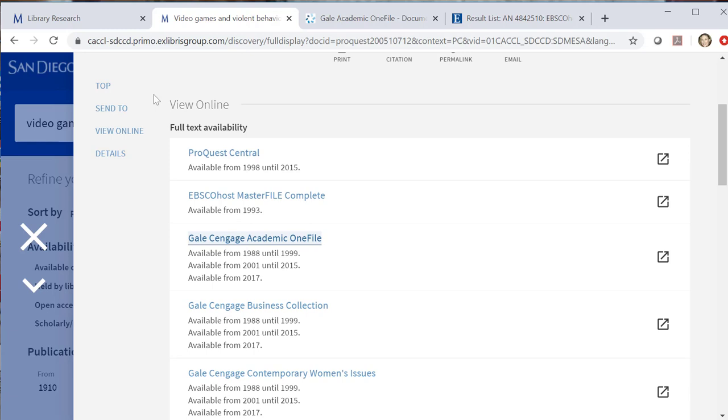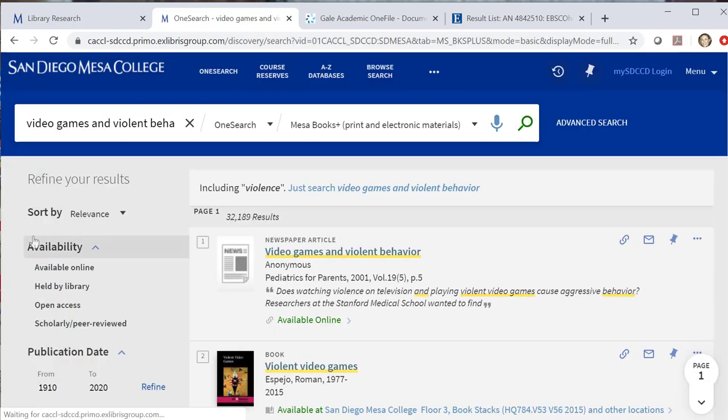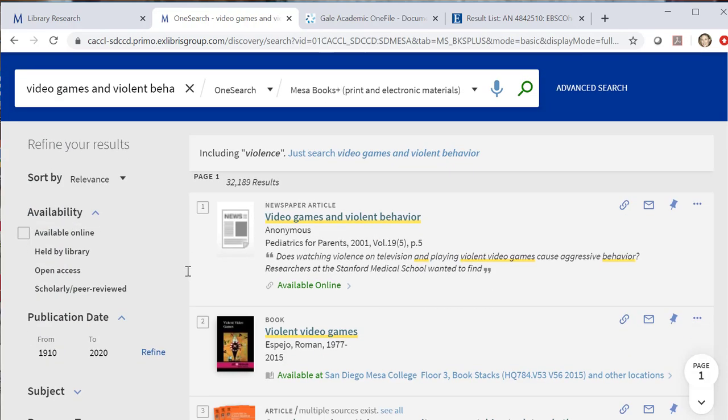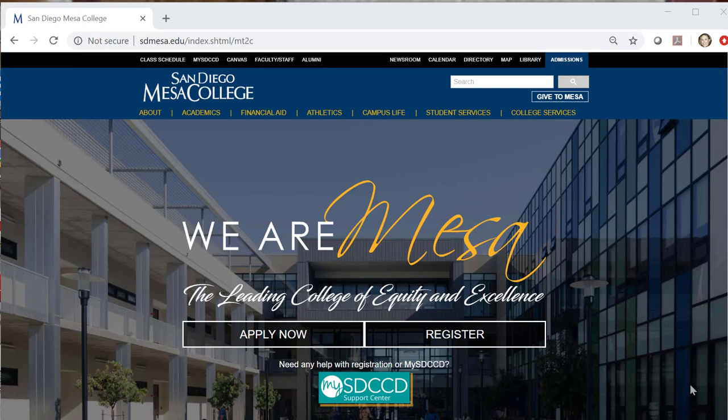Now, if I want to go back to see the other items that came up when I put in video games and violent behavior into the search bar, I can either use my back button or I can click on this X. Either way, it'll take me back to my 32,189 results. And that was a very basic look at OneSearch and how to pull up an article.